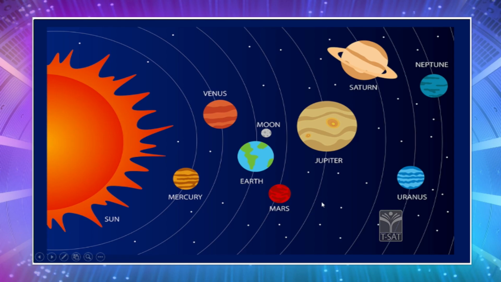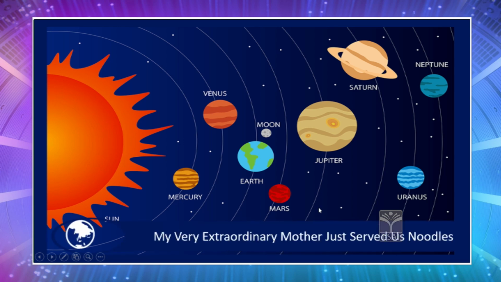Children, I understand that it is a little difficult to remember the names of these planets. So I tried to make it a little easy. You can remember it with a simple sentence, that is, my very extraordinary mother just served us noodles. All the mothers are extraordinary and I know all of you love noodles.